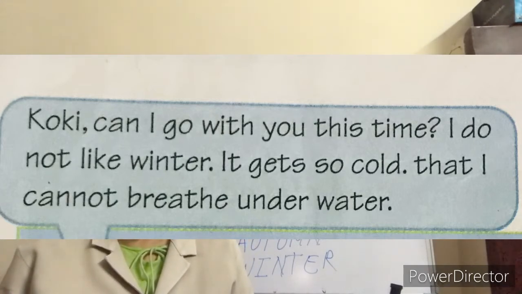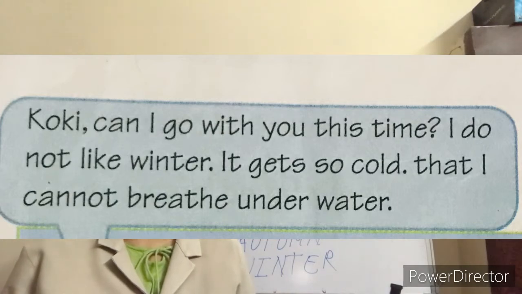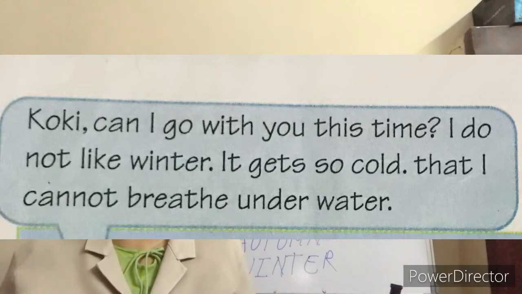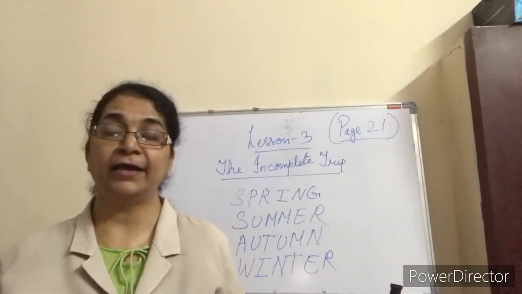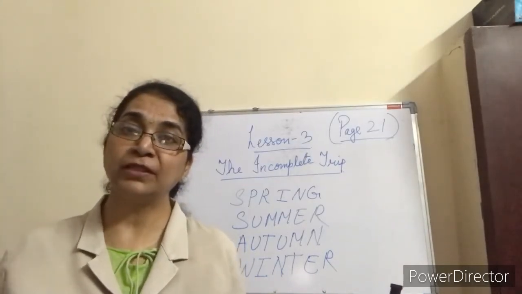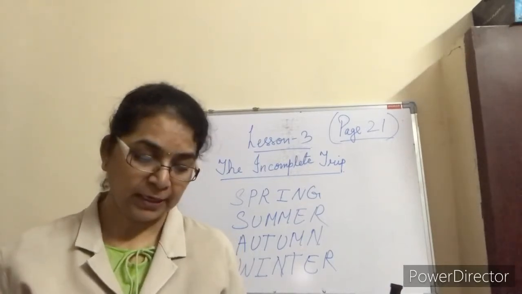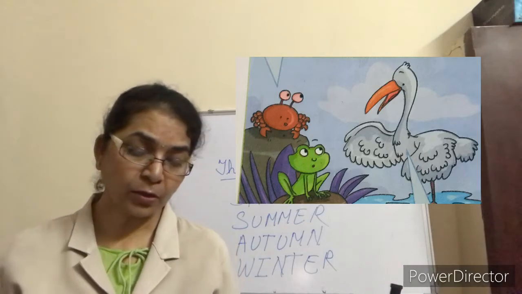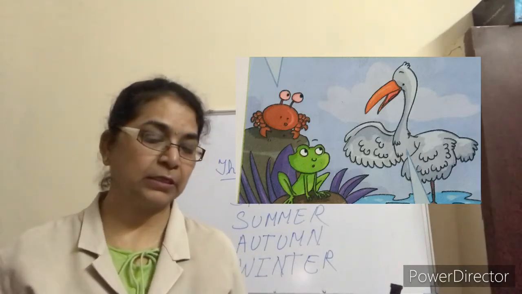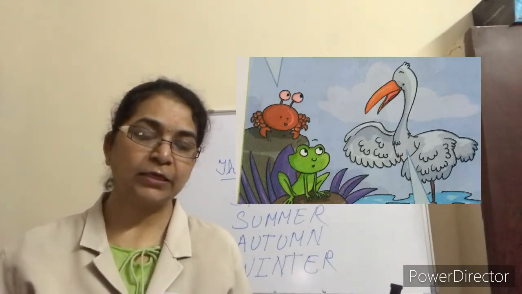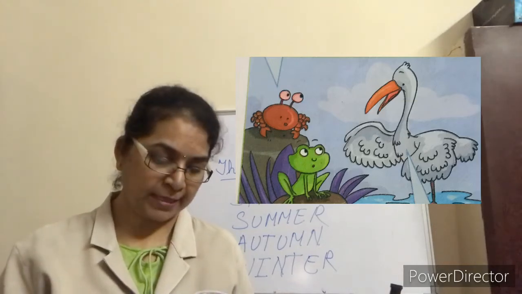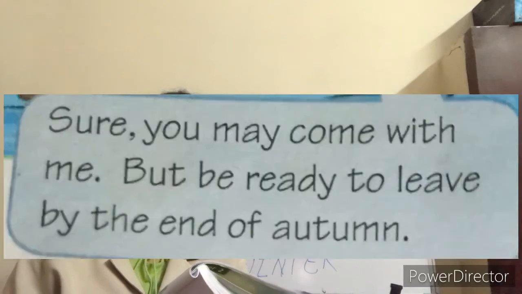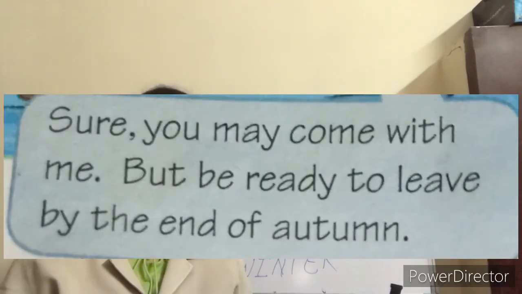It is getting so cold that I am not able to breathe underwater. I also want to come with you to the south. Who is saying this? Matku is saying it to Koki. So it is saying that it also wants to go. Then Koki says, sure, you may come with me, but be ready to leave by the end of autumn.